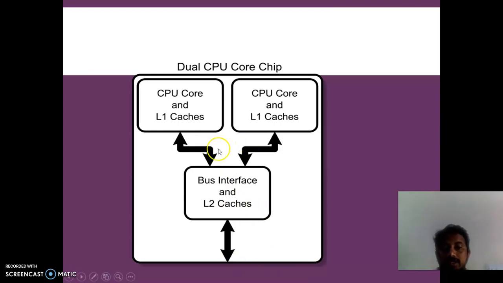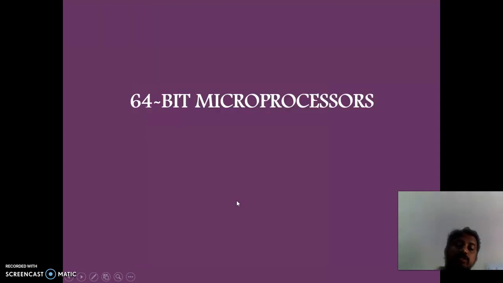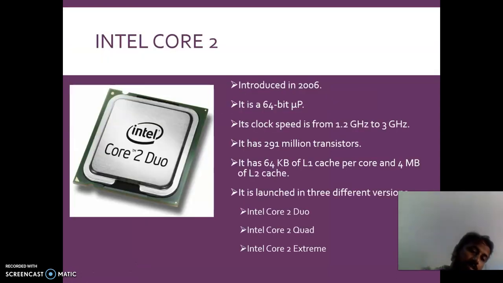These are the cores that would be there. The CPU core chip. This would be the CPU core, like this. So this would be the next form.